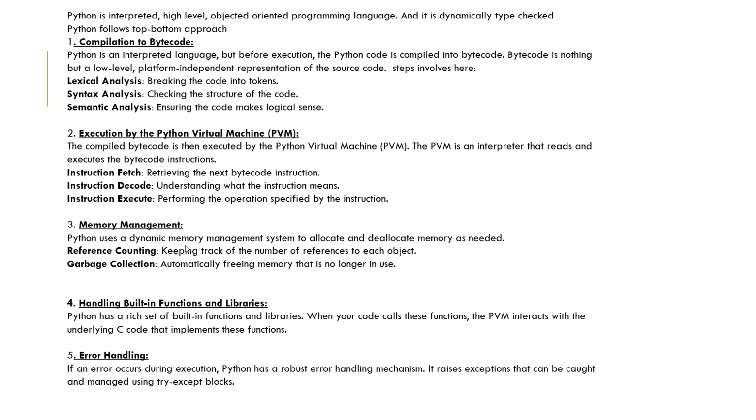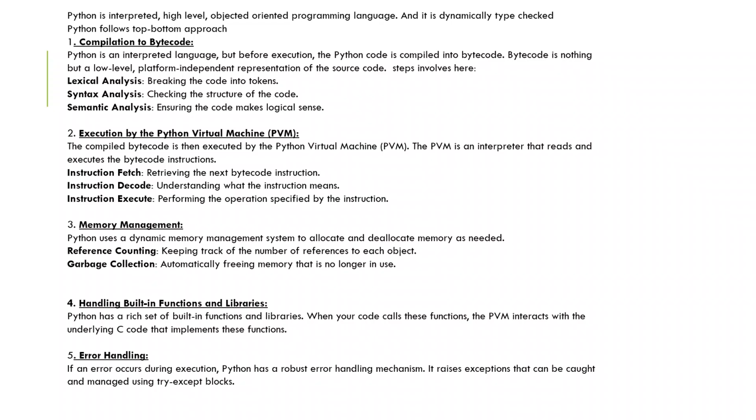Now memory management is the next step. Python has a dynamic memory management system. It will dynamically allocate the memory as per the input, and once we use that input and it is completed, it will immediately deallocate it. By default Python manages the memory with reference counting and garbage collection. Automatically it frees the memory that is no longer used.